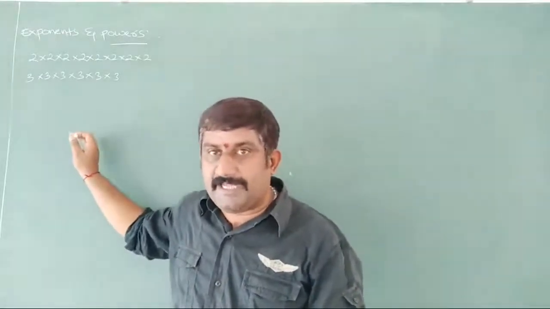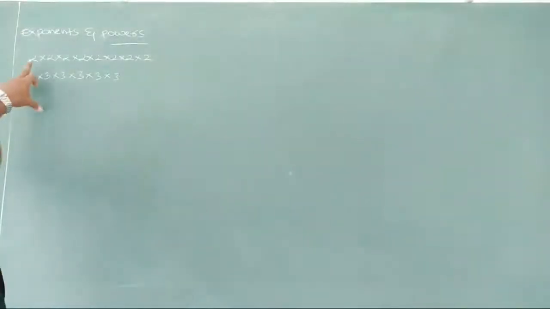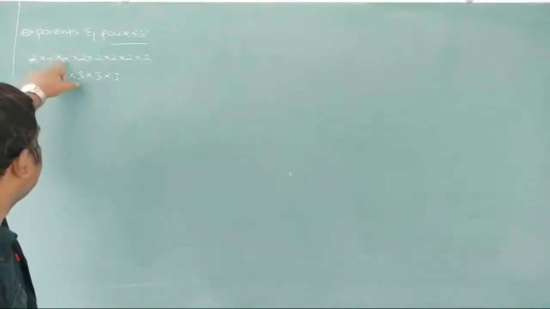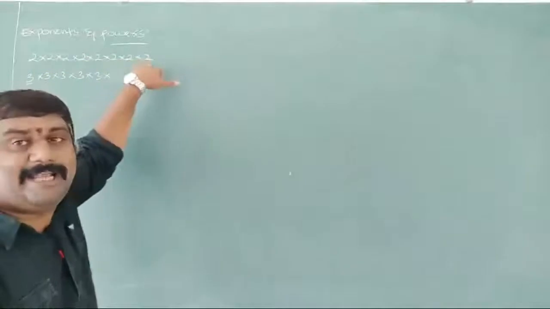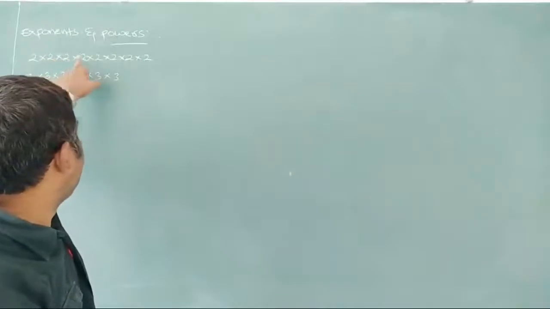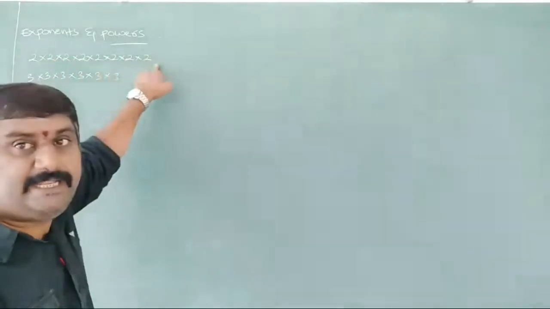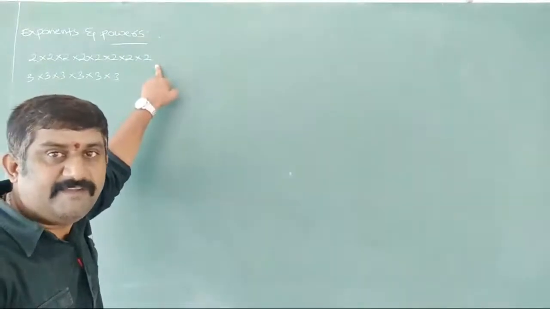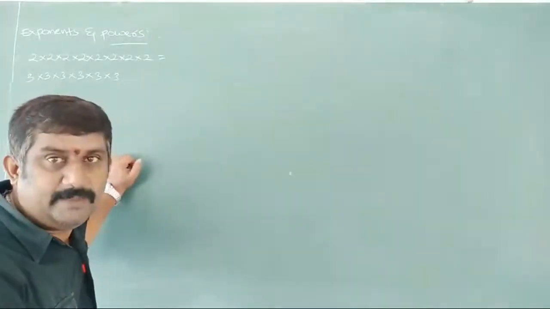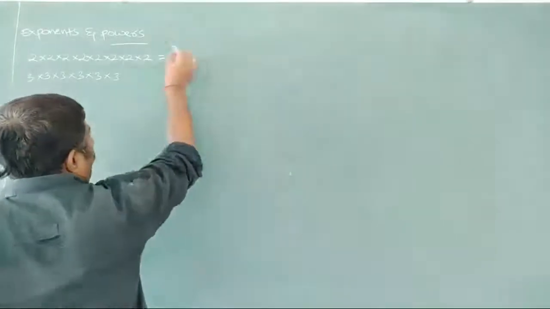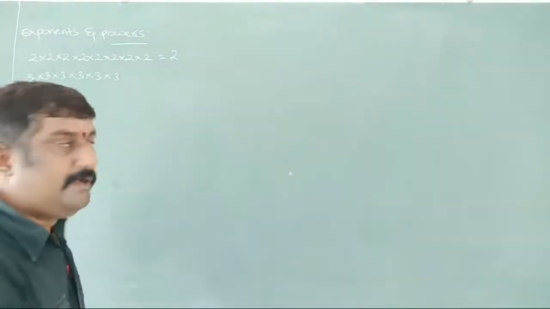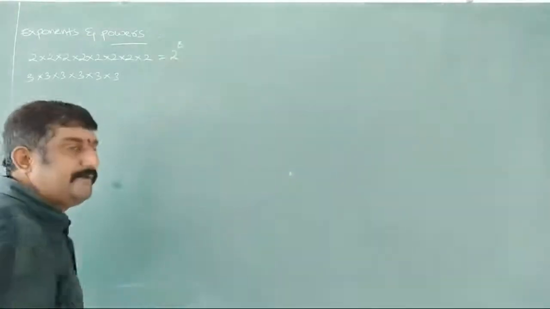Observe here, we are multiplying 2. How many times are we multiplying 2? 1, 2, 3, 4, 5, 6, 7, 8 times. So simply we can write this as 2, the number we are multiplying, and 8, the number of times we are multiplying it.